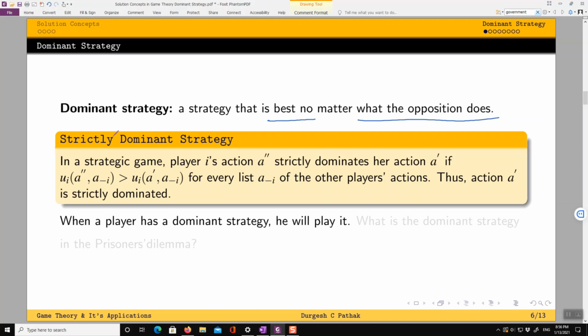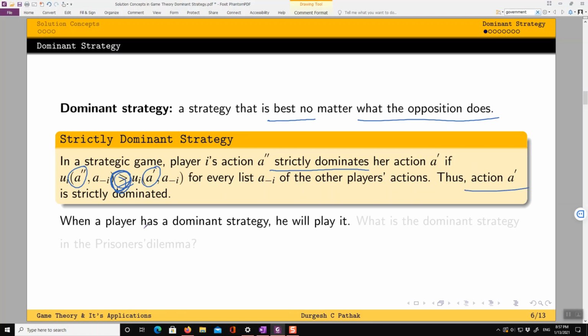So to quickly define strict domination, in a strategic game, player i's action a'' strictly dominates her action a' if the payoff for player i resulting from playing action a'' when everyone else is playing action a_-i, which means everyone other than player i, is strictly greater than the payoff to player i from playing strategy a' when everyone else is playing a_-i, for every list a_-i of the other players' actions.